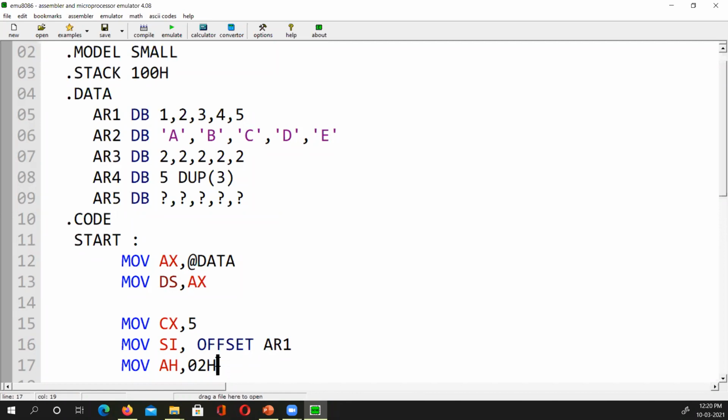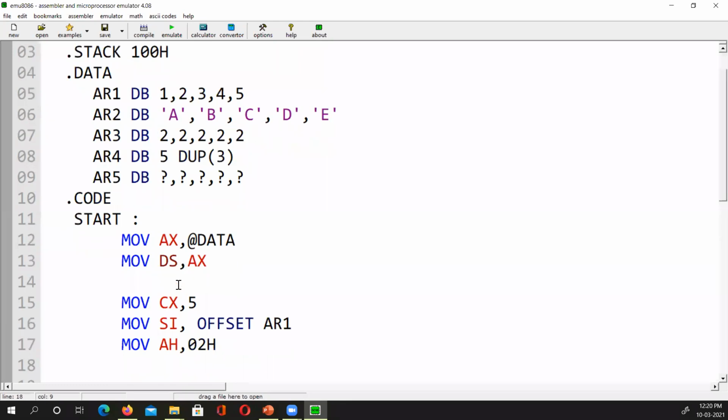If it is a whole string, then the address should be in the DX, not DS, because DS means data segment register, which holds the address of the data segment. We will not change it. This will be for the whole program. DS will hold the address of the data segment. But then the DX will hold the address of the string and DL will hold that number.